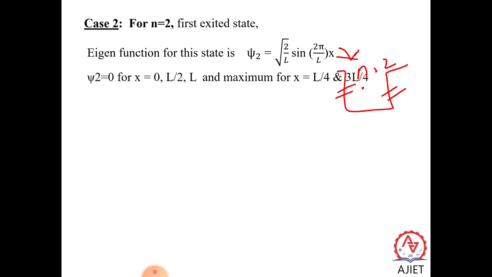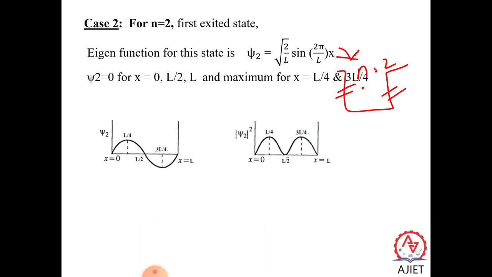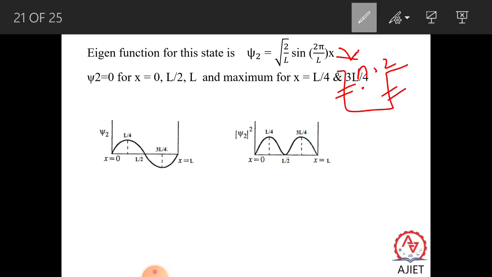Next, ψ2 is equal to 0 for x equal to 0, L by 2 and L, and maximum for L by 4 and 3L by 4. If you see in the graph, suppose you put a second order electron inside this well, you can see the electron is absent at the walls, and absent at the center.